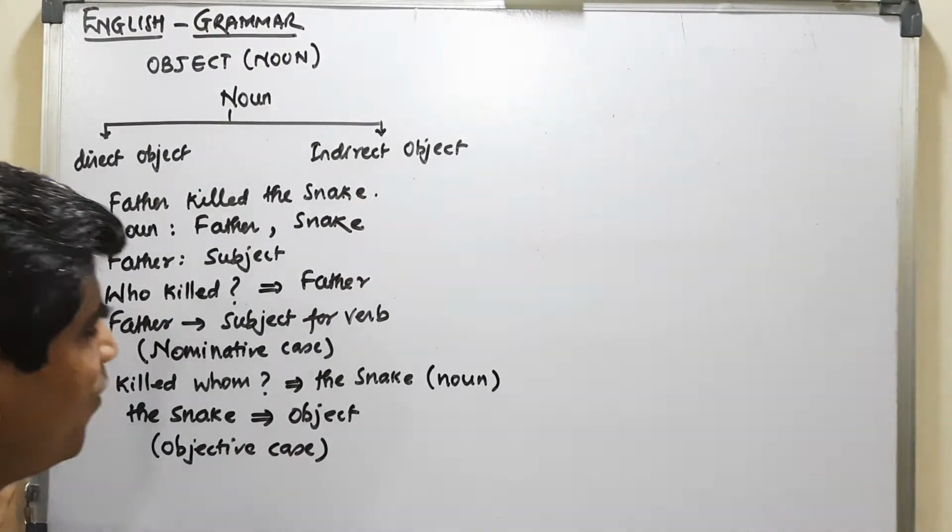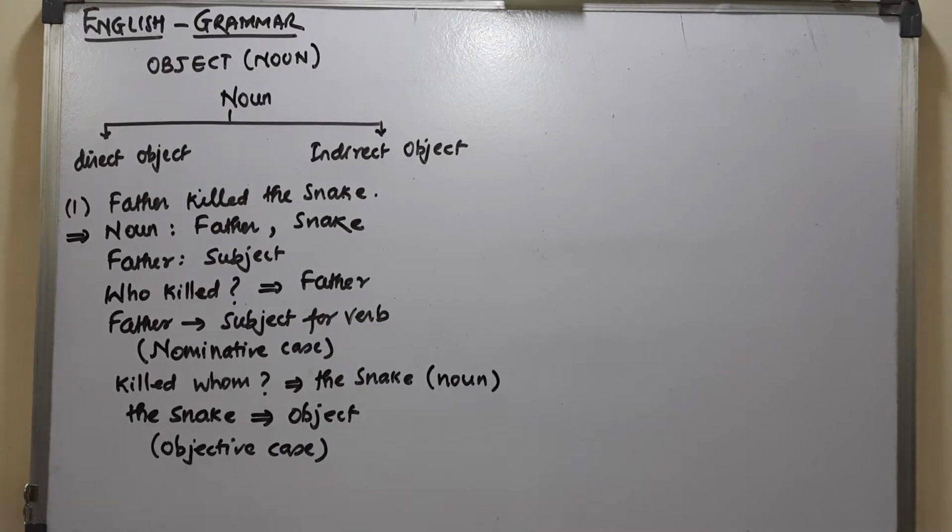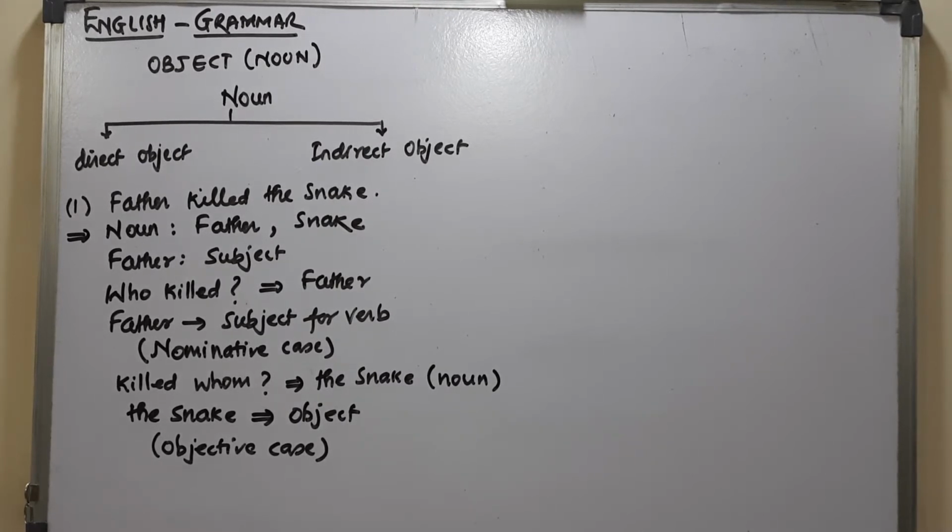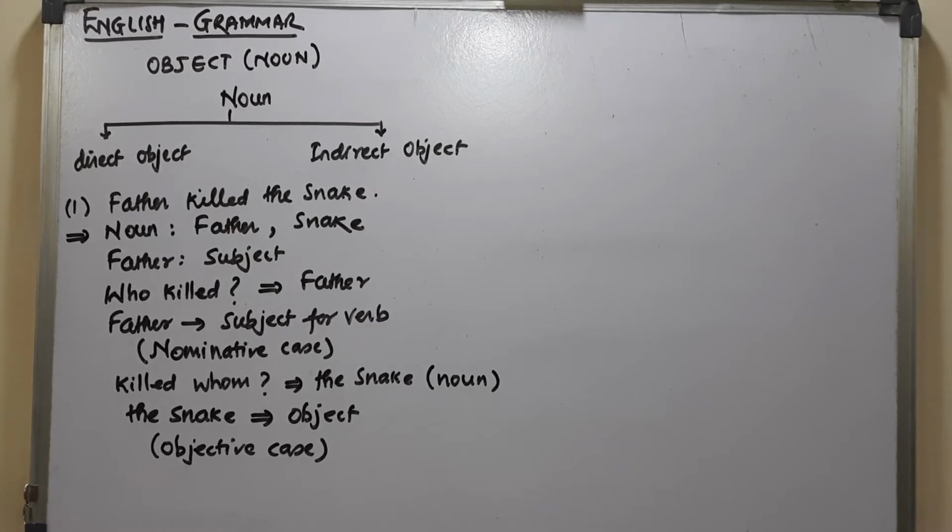Okay. So now I have come to the knowledge of what is an object. I mean to say that an object is nothing but a noun on which some action goes. That is why it is called an object. And the case which is over here is called the objective case.